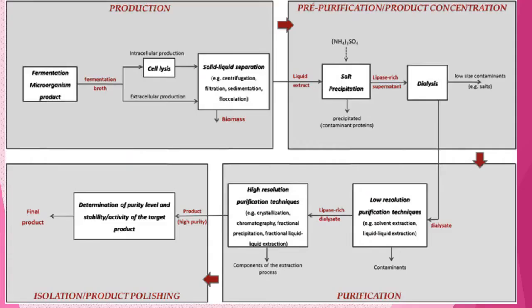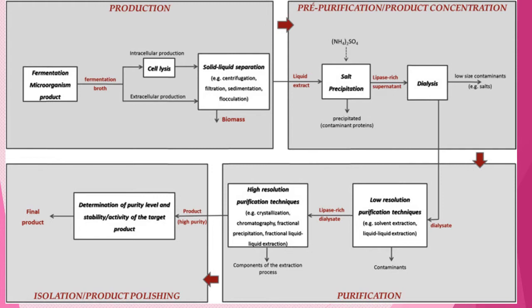This is the overall process: in production, the pre-purification process, then the isolation process, and also the purification. In the upstream processing, we have to know whether it is an extracellular or intracellular product. When we talk about an enzyme, we should be careful whether the enzyme is produced inside the cell or outside the cell.